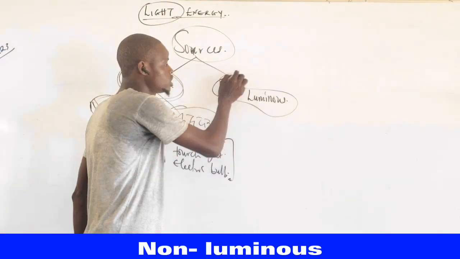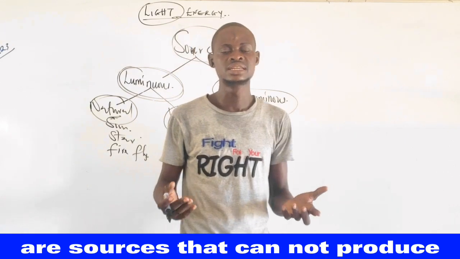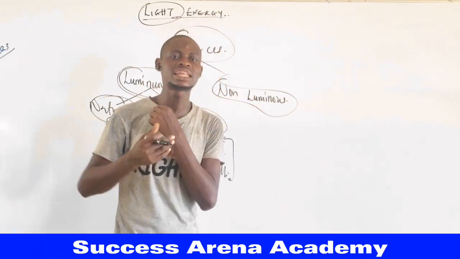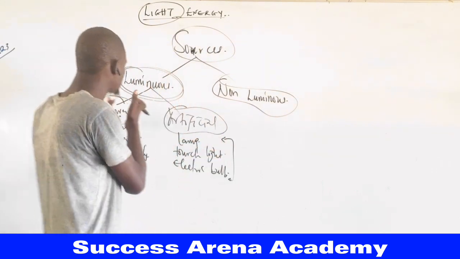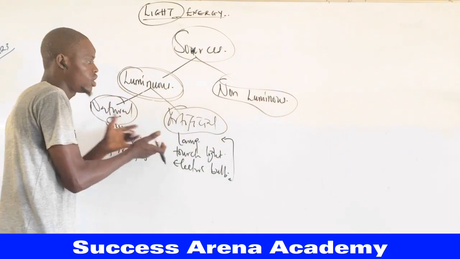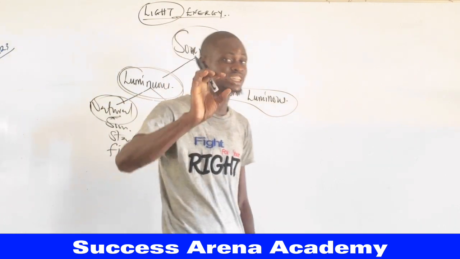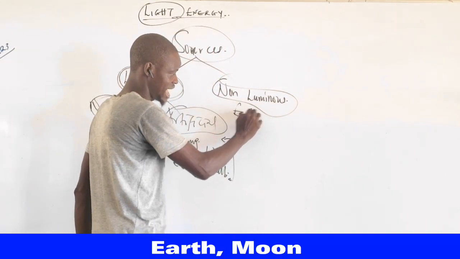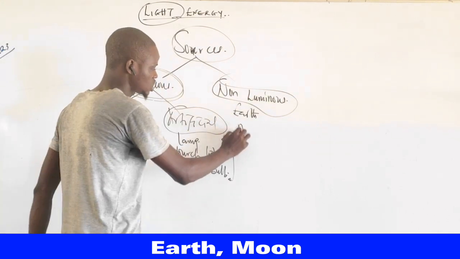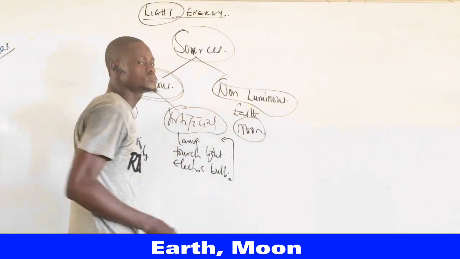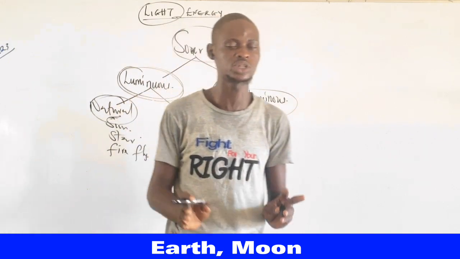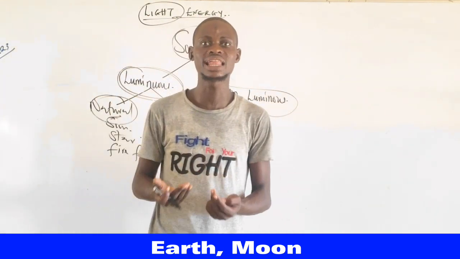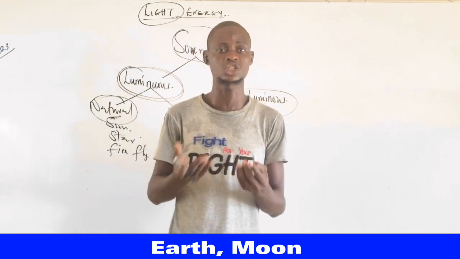Now, talking about non-luminous, the word non simply means they are sources that cannot produce light by themselves, but depend on the light that is produced by other sources like luminous ones. One of the greatest examples of non-luminous sources is the Earth. The Earth is a non-luminous source, and also the Moon. The Moon is a non-luminous source. JAMB is going to confuse a lot of students concerning this. We know that at night, the Moon produces light, but the Moon does not produce light by itself.